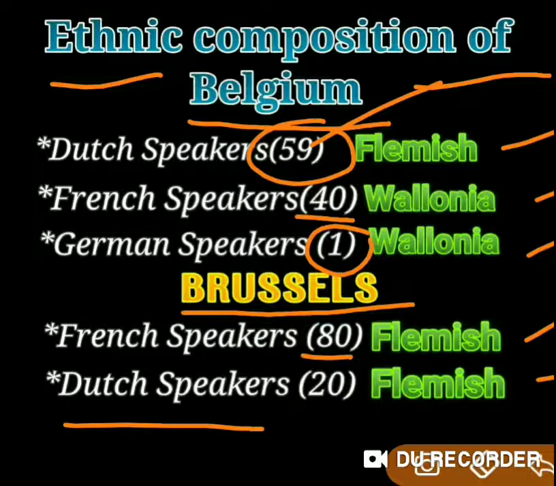So in the whole country, Dutch speaking people are in majority and French speaking and German speaking people are in minority. And when it comes to the capital city, Brussels, French speaking people are in majority, but Dutch and German speaking people are in minority. So Belgium is a very small country, but the ethnic composition of Belgium is very complex.